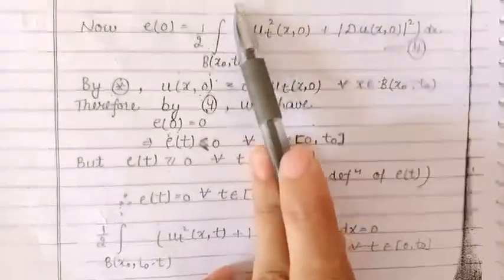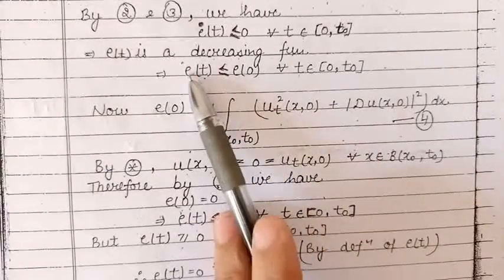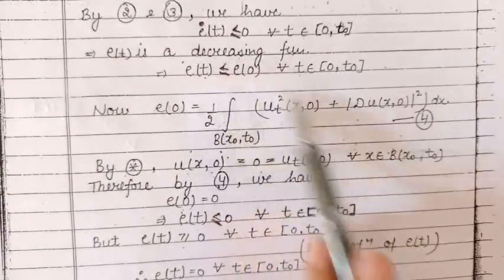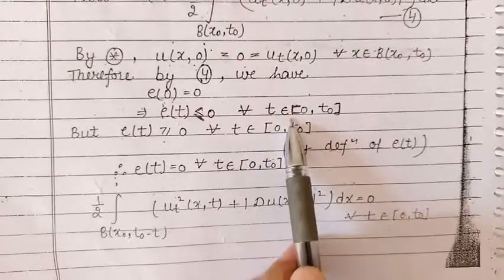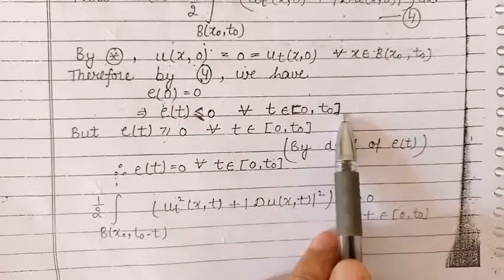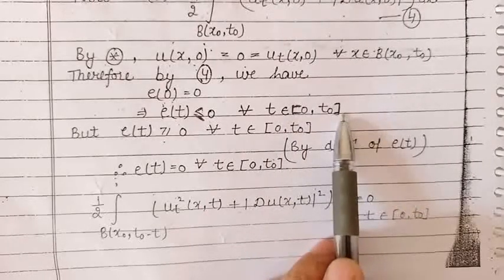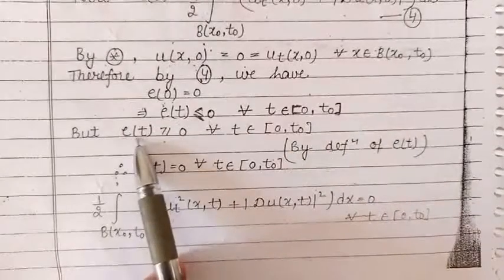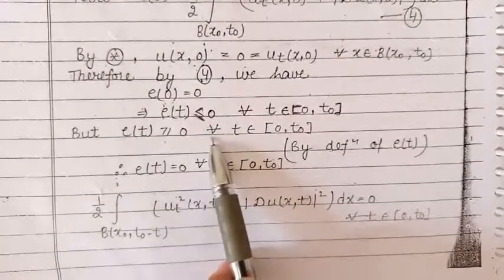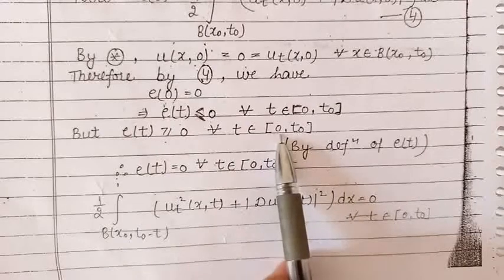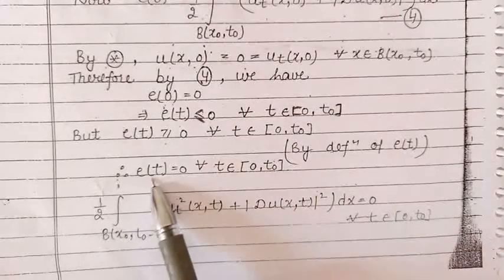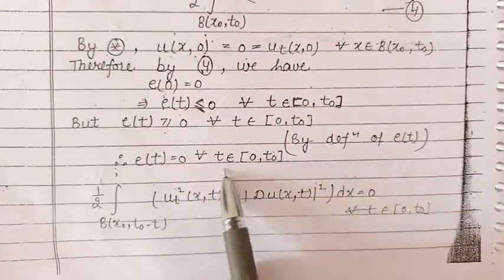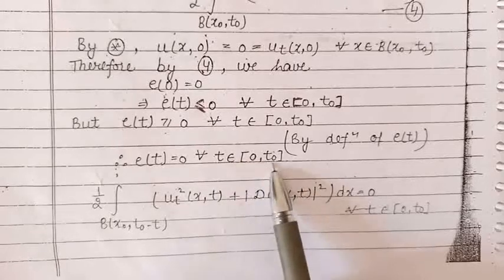So we get the value of the energy function at t equal to 0 is 0. Therefore from here we can see that the value of the energy function E is less than or equal to 0, and this is true for every t belonging to the closed interval 0 to t naught. But by definition the energy function is non-negative for every t belonging to this closed interval. So if we combine these two, we can see that the value of the energy function is 0 for every t belonging to the closed interval 0 to t naught.